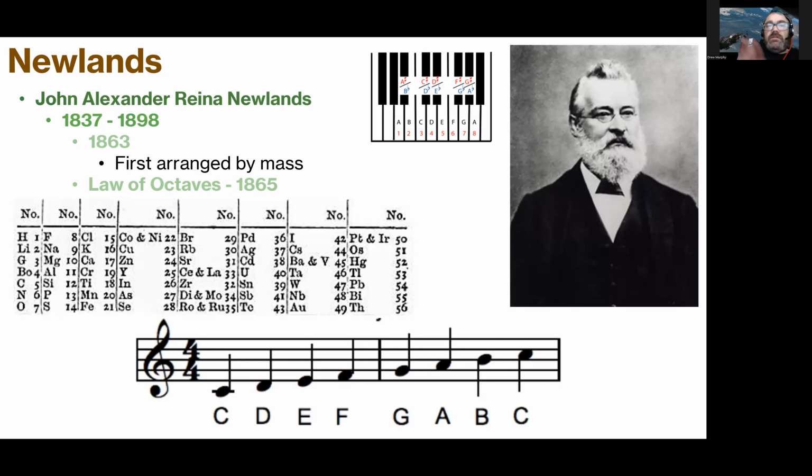Later, not too terribly much later, was John Newlands. Newlands was very interested in music, and he was kind of a musician as well as an English chemist. What he noticed was that the properties of elements tended to repeat, and there was a repeat unit where every eighth one was similar and started the pattern over again, if that makes any sense whatsoever.